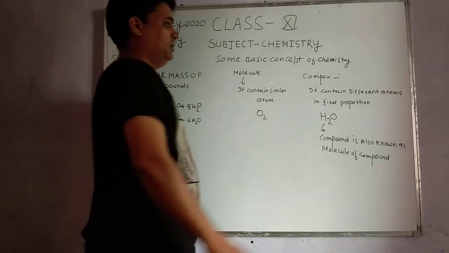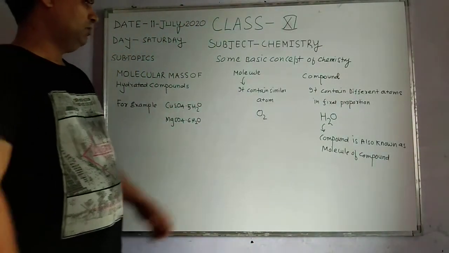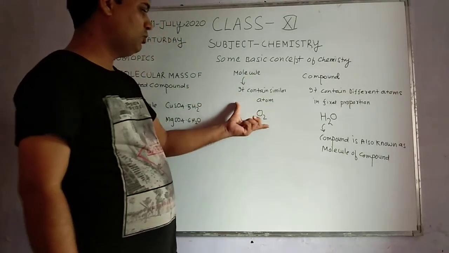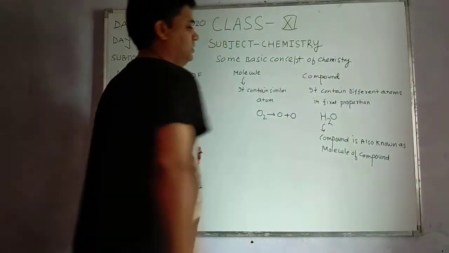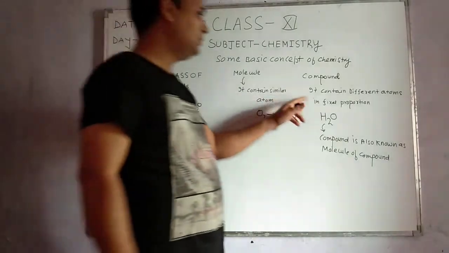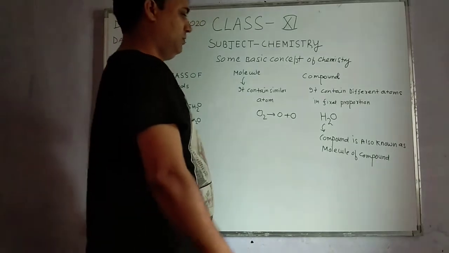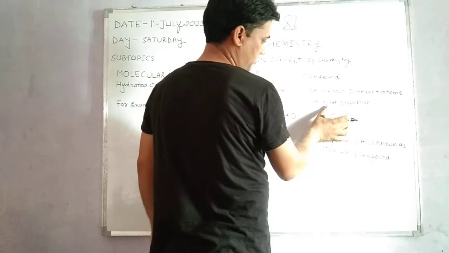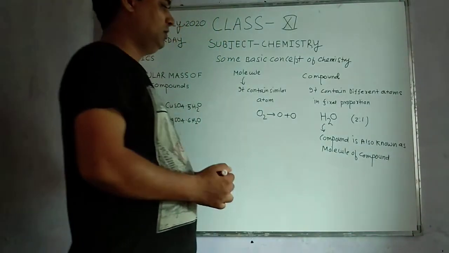First of all, it is very important to know the difference between a molecule and a compound. A molecule contains similar types of atoms. For example, an O2 molecule contains two similar oxygen atoms. But a compound contains different atoms in a fixed proportion. For example, water is a compound because it contains two hydrogen and one oxygen. The ratio is 2:1, which is fixed.